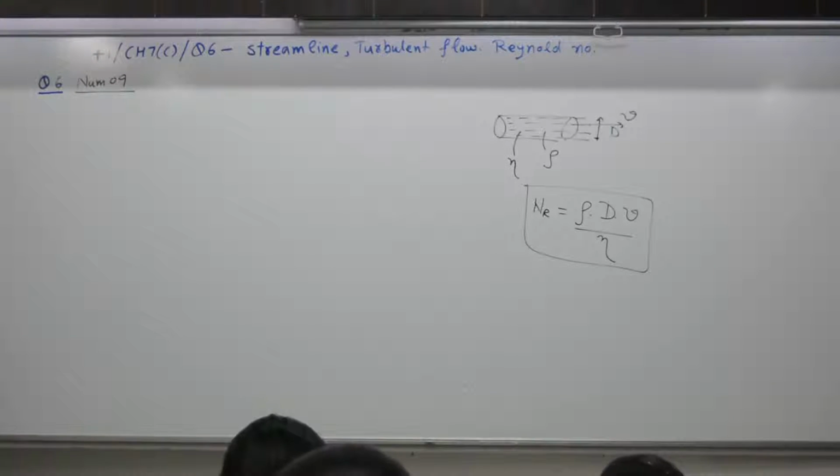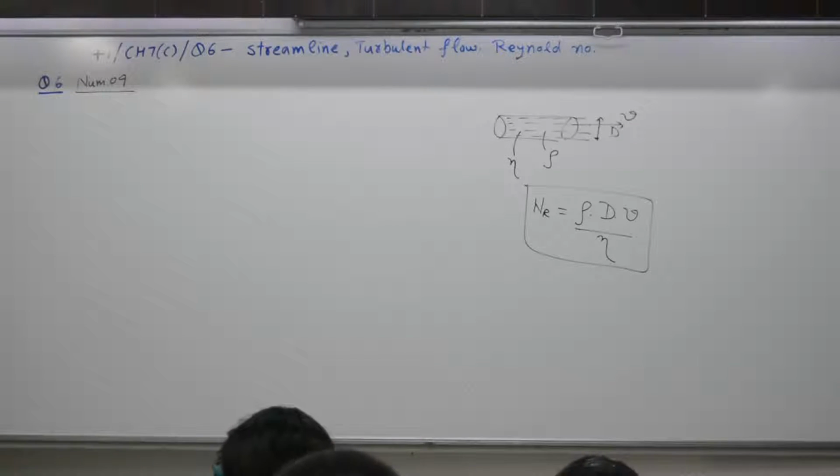Numerical is: the flow rate from a tap of diameter 1.25 centimeter is 3 liter per minute. The coefficient of viscosity of water is 10 raised to power minus 3 Pascal second, SI units. Characterize the flow.